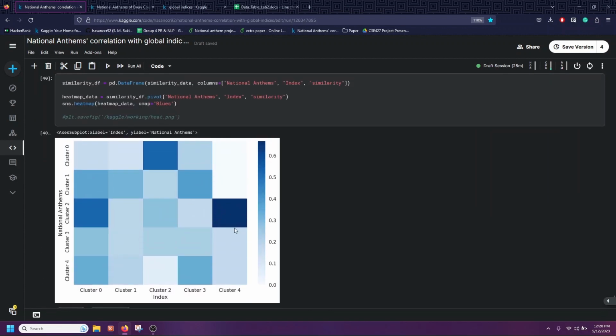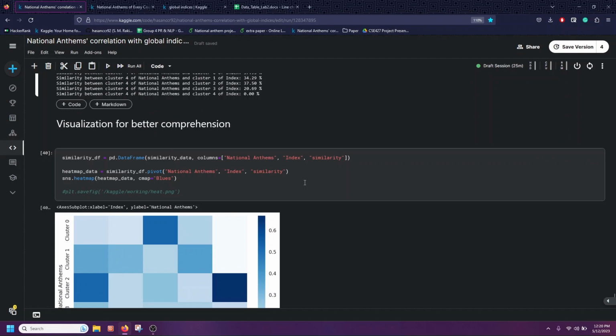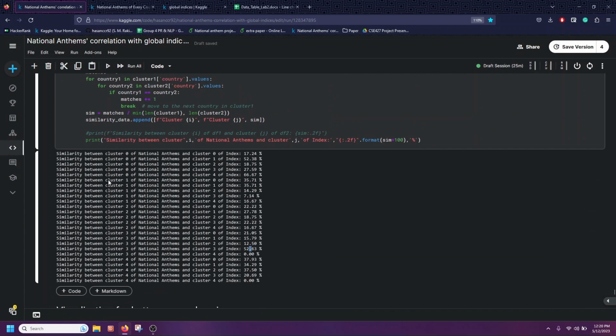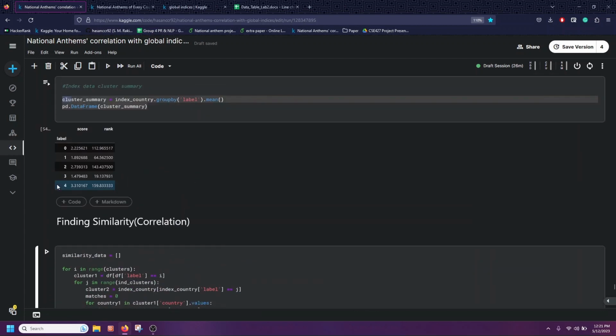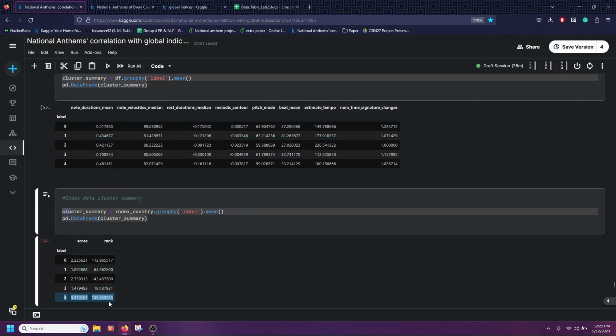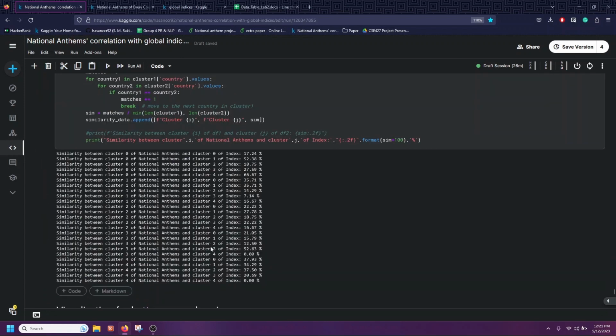So I can see this is the most common thing, which is supposed to be 66%, and these are the other two most prominent matches. So let's see how these two are related. It is showing cluster 0 of national anthem and cluster 4 of index. So these are the lowest peace ranking countries, and it is showing cluster 3 of national anthem and cluster 3 of index.